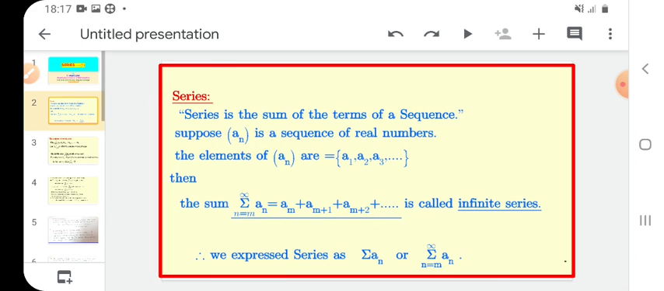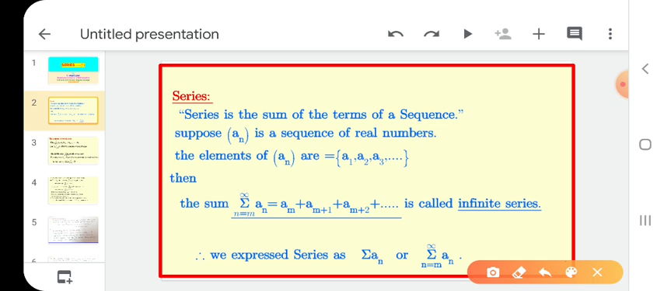See, what is a series? Series is the sum of the terms of a sequence. What is a series? Series is the sum of the terms of a sequence.